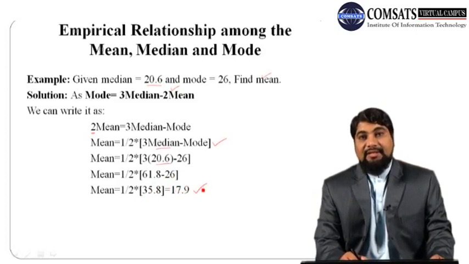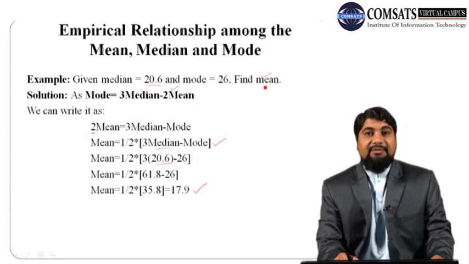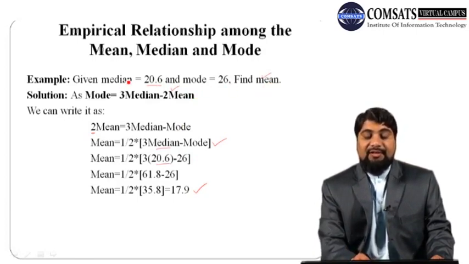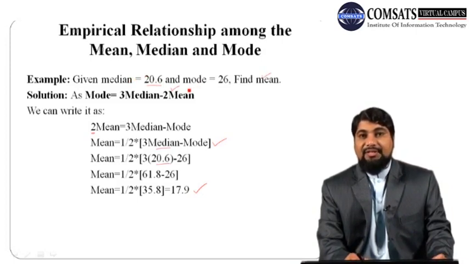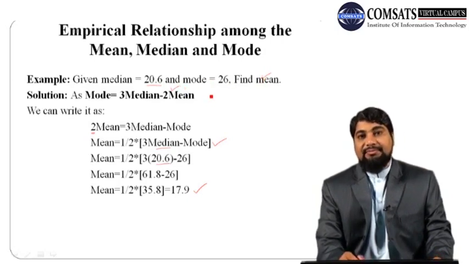17.9. So we can see that by using this relationship we can calculate the arithmetic mean if the information about the median and mode is provided. So this formula, the empirical relationship, is very useful in calculating the third measure of central tendency when any other two measures are given.